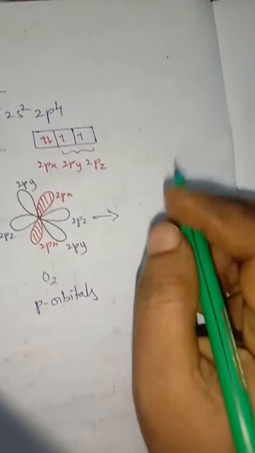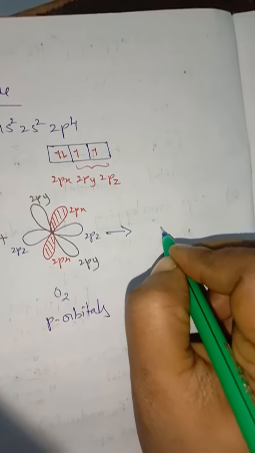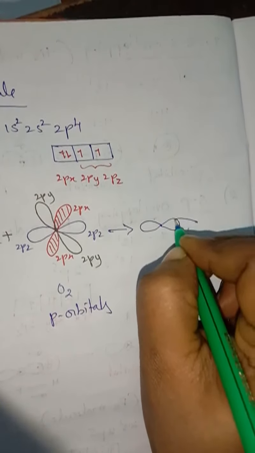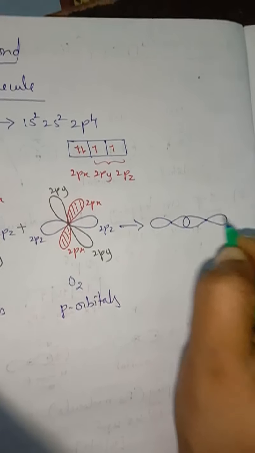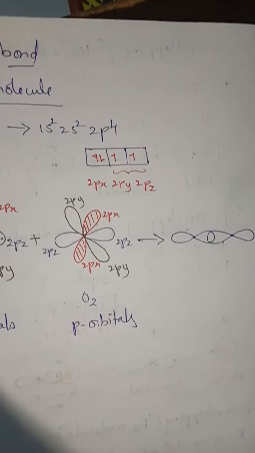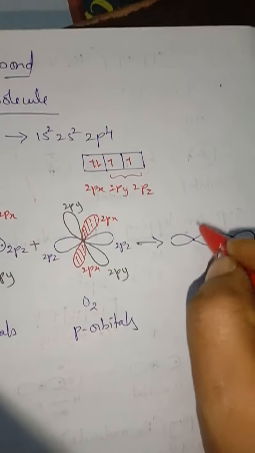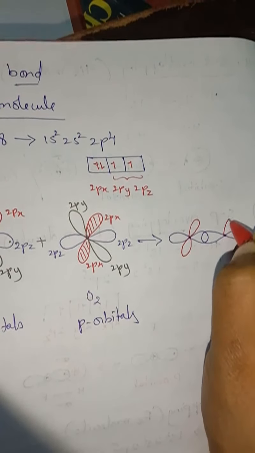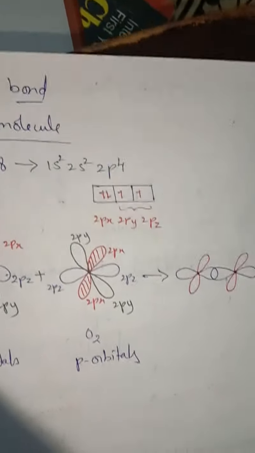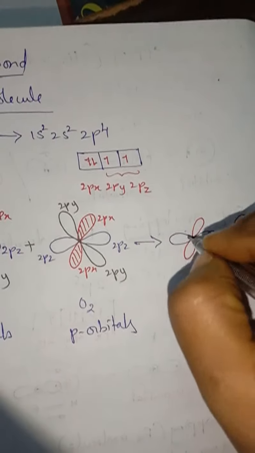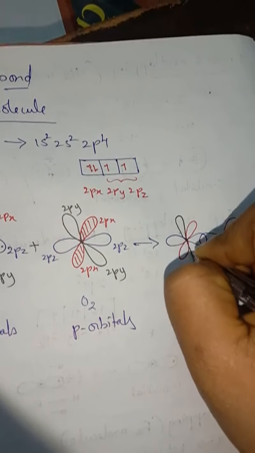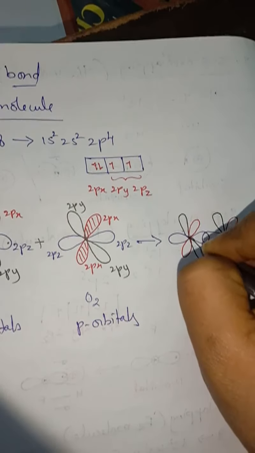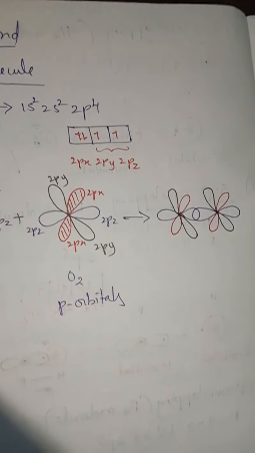So how the structure will be? Look at here, children. First z axis, next x axis, and next y axis. Understand?